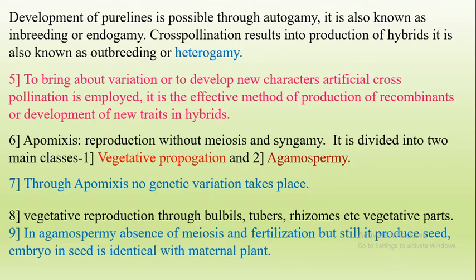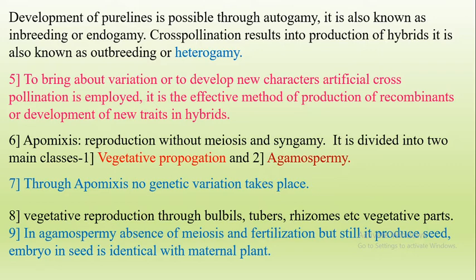When they cross, they produce the F1 hybrids, and those F1 hybrids are heterozygous, having dominant and recessive characters. Cross-pollination is also known as outbreeding or heterogamy.